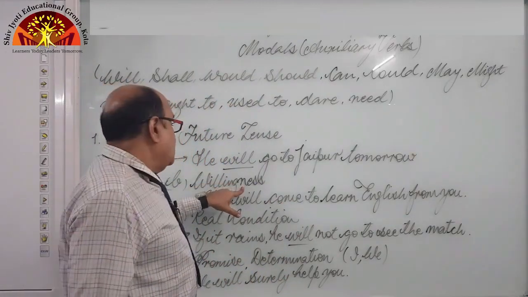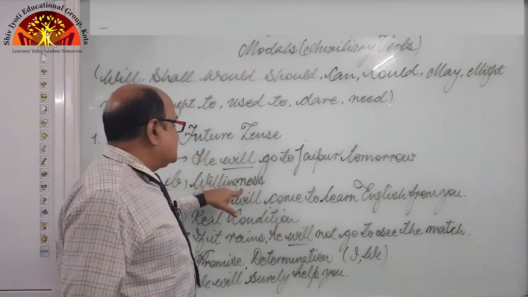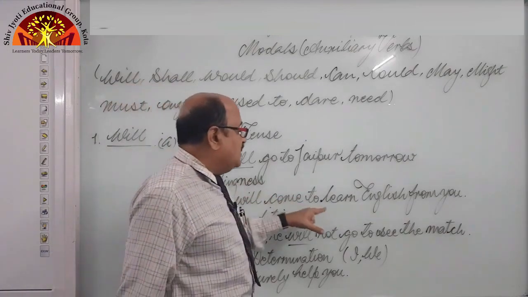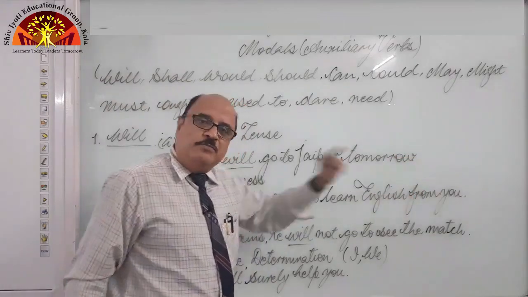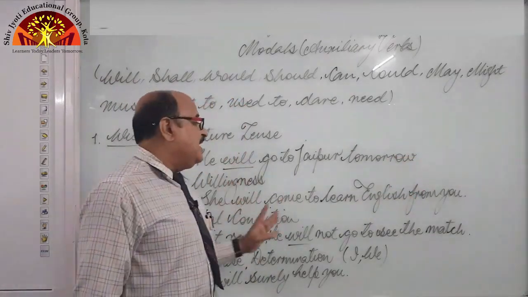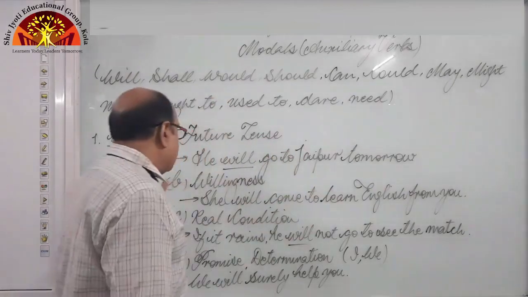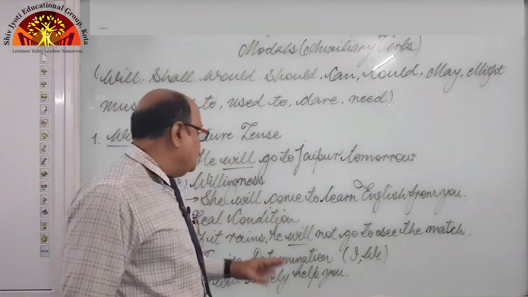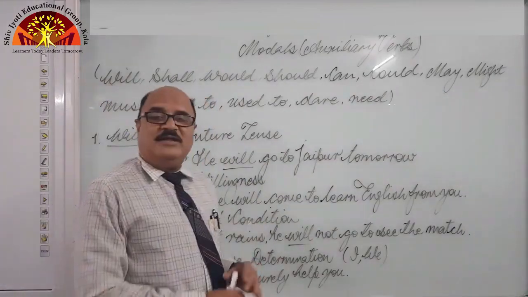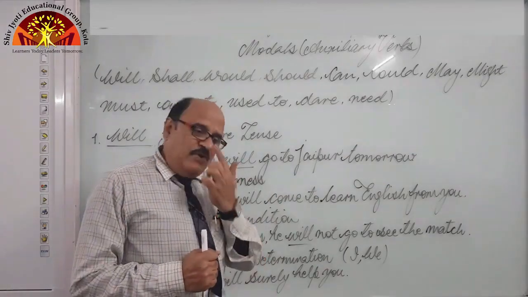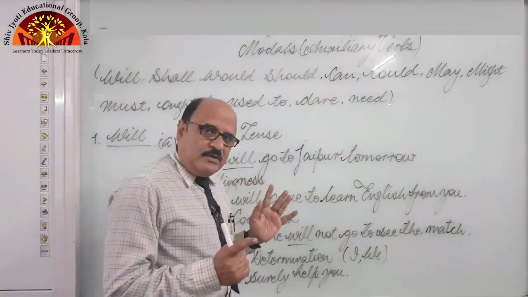Next is willingness. Will is used to express willingness also, right? She will come to learn English from you means this is her wish. She wants to learn English from you. So we can say she will come to learn English from you.